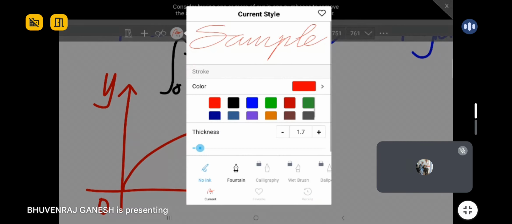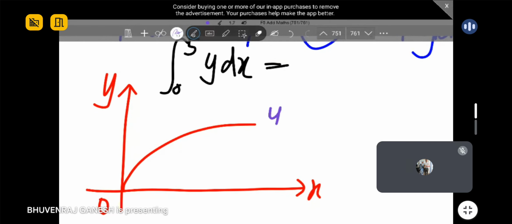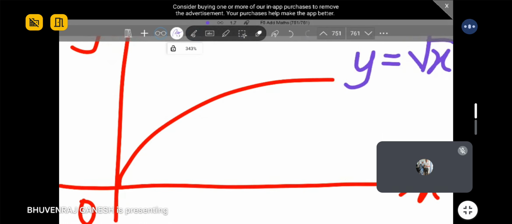Okay, I give you the equation, make it more sensible a bit. Let's say the equation is y equals square root x. So guys, how are we going to find the area under this curve? Macam mana kita cari luas bawah lengkung? Let's say this value is 6.